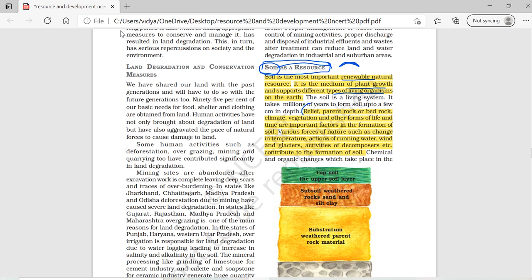And what are the factors that affect soil formation? Relief, parent rock, climate, vegetation and other forms of life, and time are important factors in the formation of soil. Relief affects the accumulation of soil.